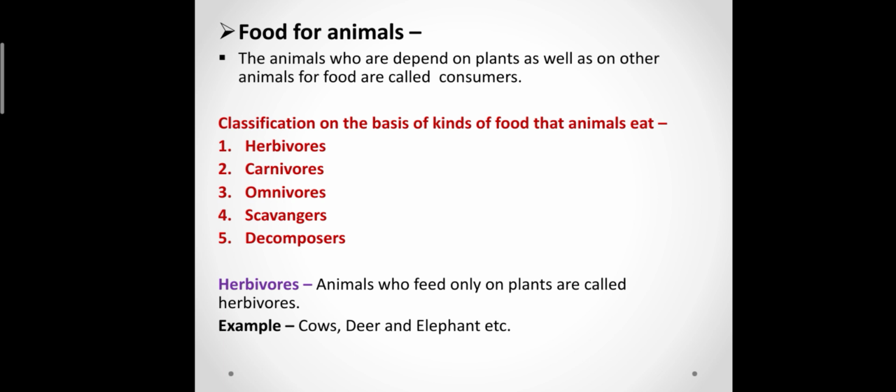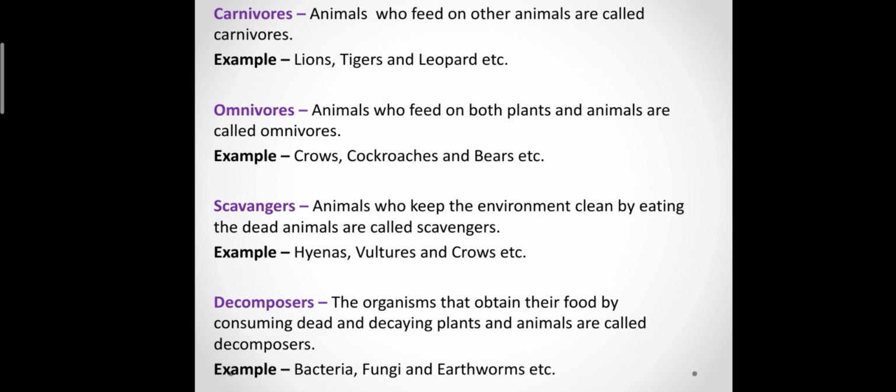The next thing, classification on the basis of the kinds of food that animals eat. First one, herbivores, carnivores, omnivores, scavengers, decomposers. Herbivores are the animals who depend only on plants, like deer and elephants. Carnivores are the animals who feed on other animals like tigers, lions, and leopards. Omnivores are the animals who feed on both plants and animals, like crows, cockroaches, and bears.